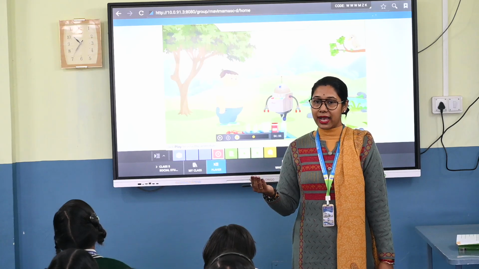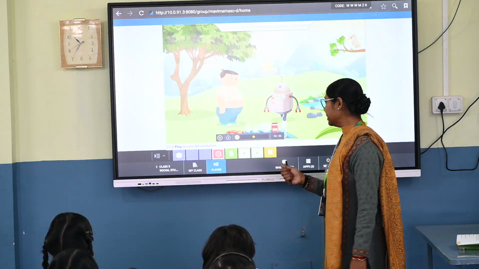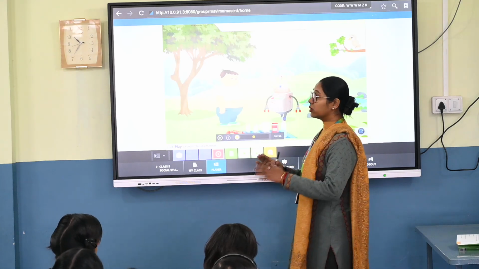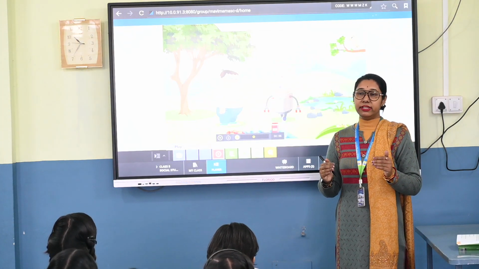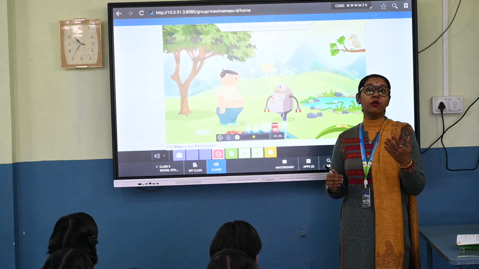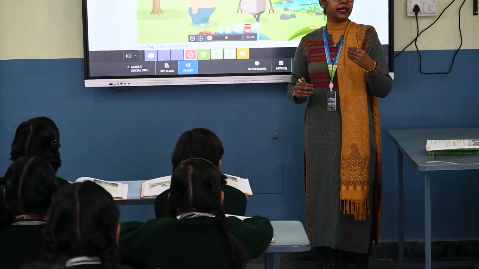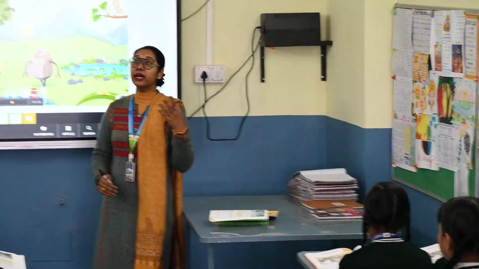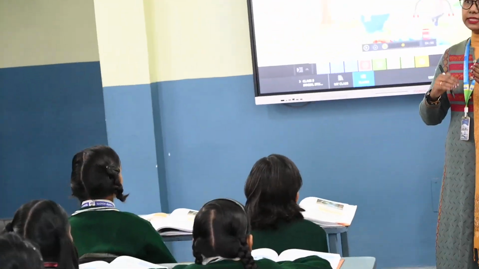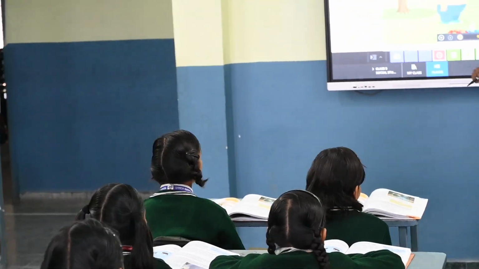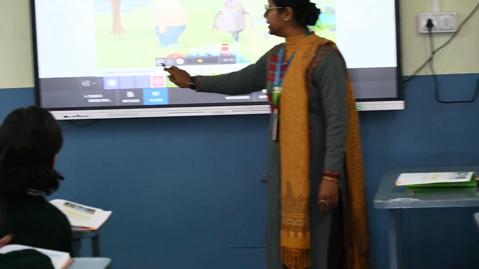Your friend also asks for help from you. Sometimes you forget things, yes or no? Yes. Like that, global interdependence is there. Countries that produce more oil can supply the oil to other countries. So that is the interdependence among countries. Okay. So let's watch one video to understand what interdependence is.